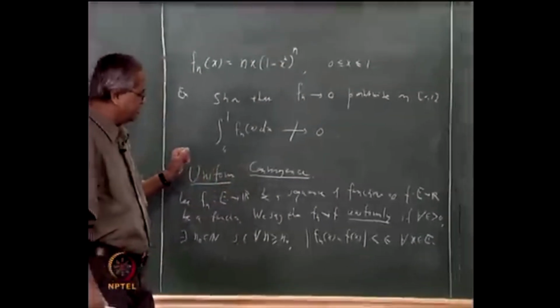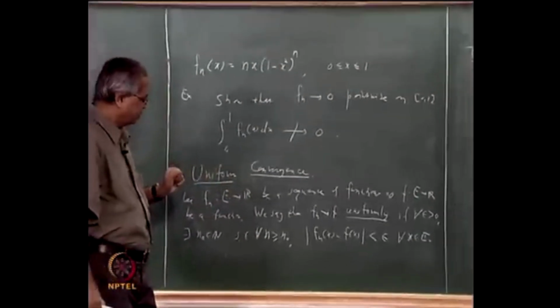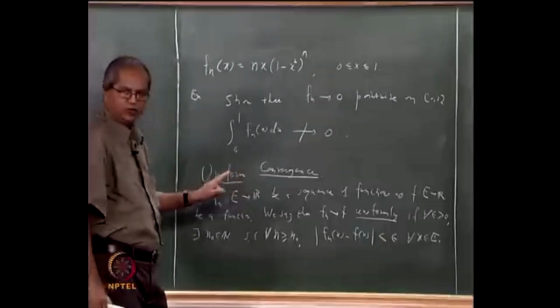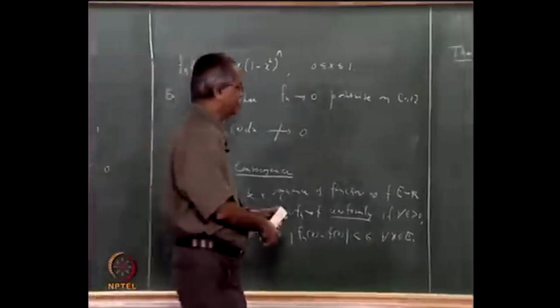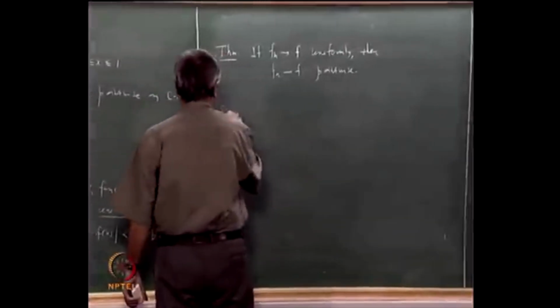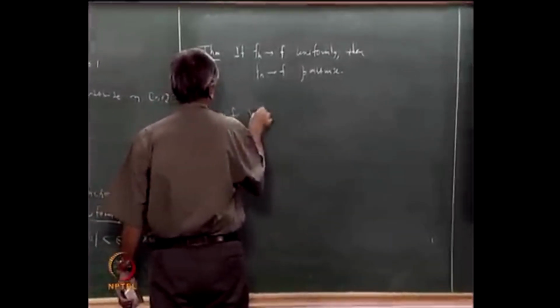Now, what exactly is the difference? Let us look at the two definitions and compare them. What is the meaning of fn converges to f pointwise?